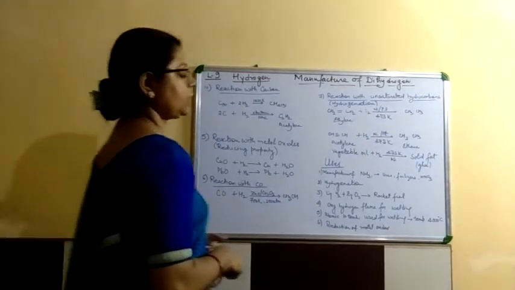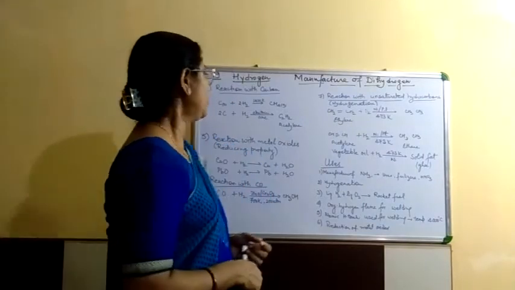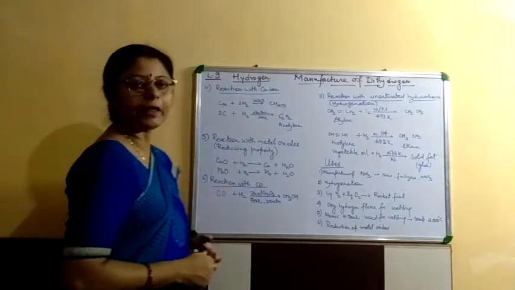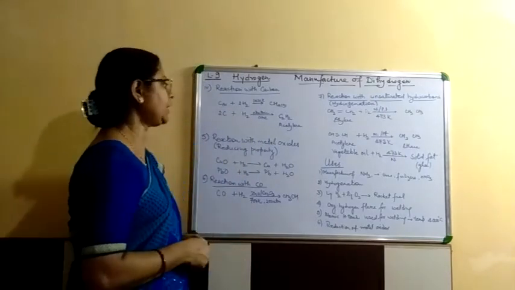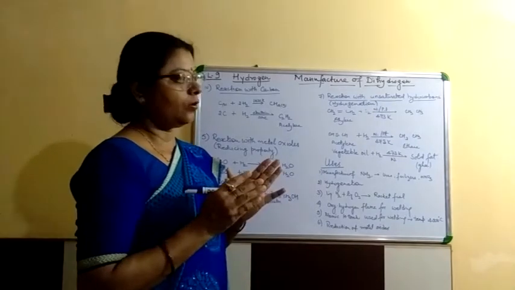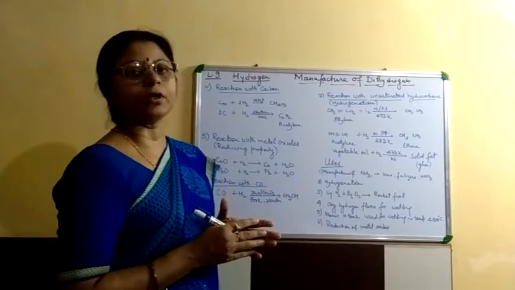Now reaction with carbon. When carbon reacts with dihydrogen in presence of 1420 Kelvin temperature, it forms the methane. When carbon reacts with dihydrogen in an electric arc, it will form the acetylene.